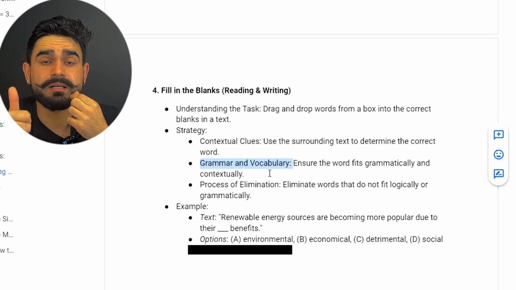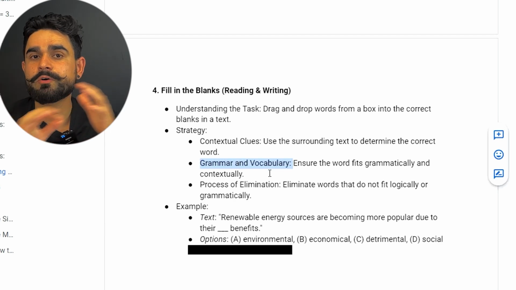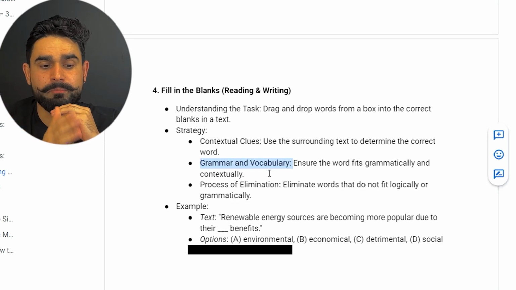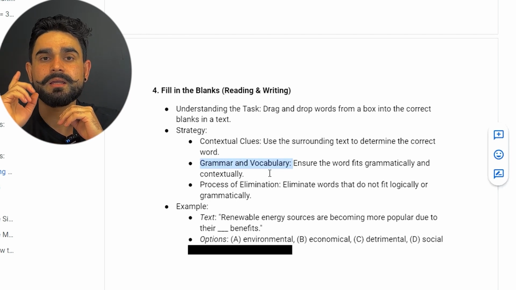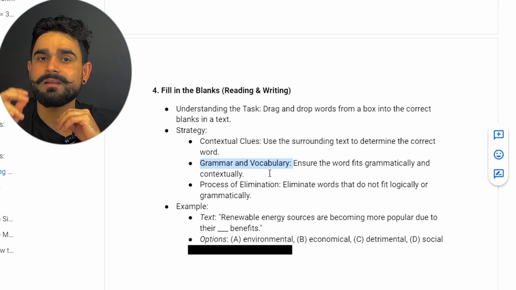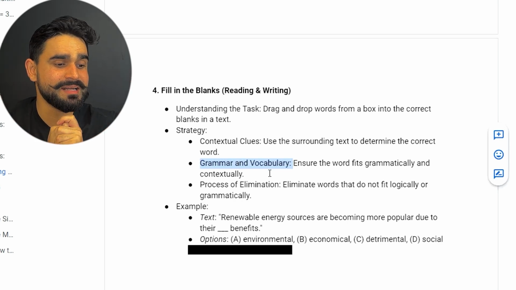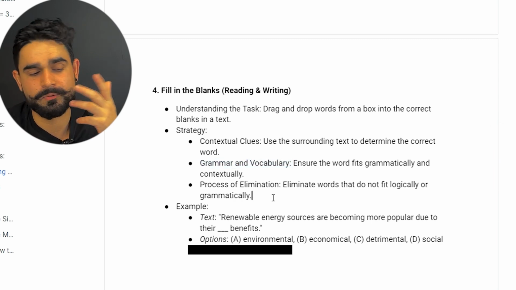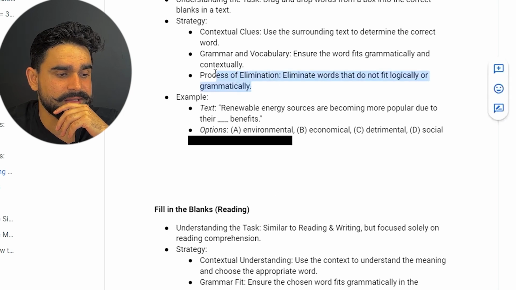Otherwise, the third thing that you need to do is use the elimination method. Quickly eliminate the option that you feel is not the right one, that doesn't fit perfectly from the grammar point of view. Just keep eliminating and choose the right one. Simple as that. Again, the process of elimination will help you select the right one logically.